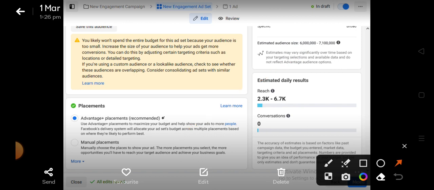The next thing we want to do is that you come to placement right here, and then you click on manual placement. You click on manual placement there.